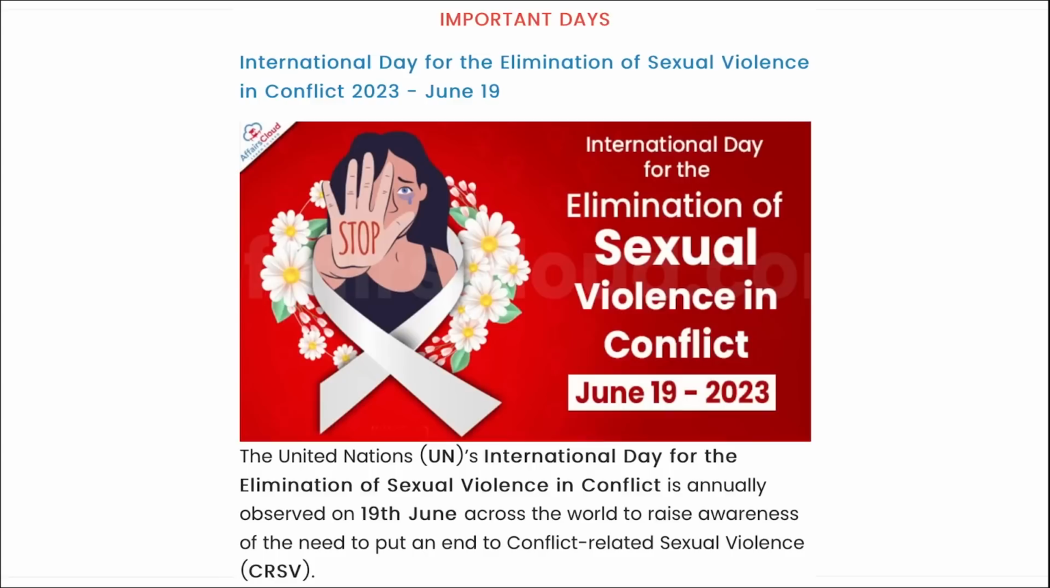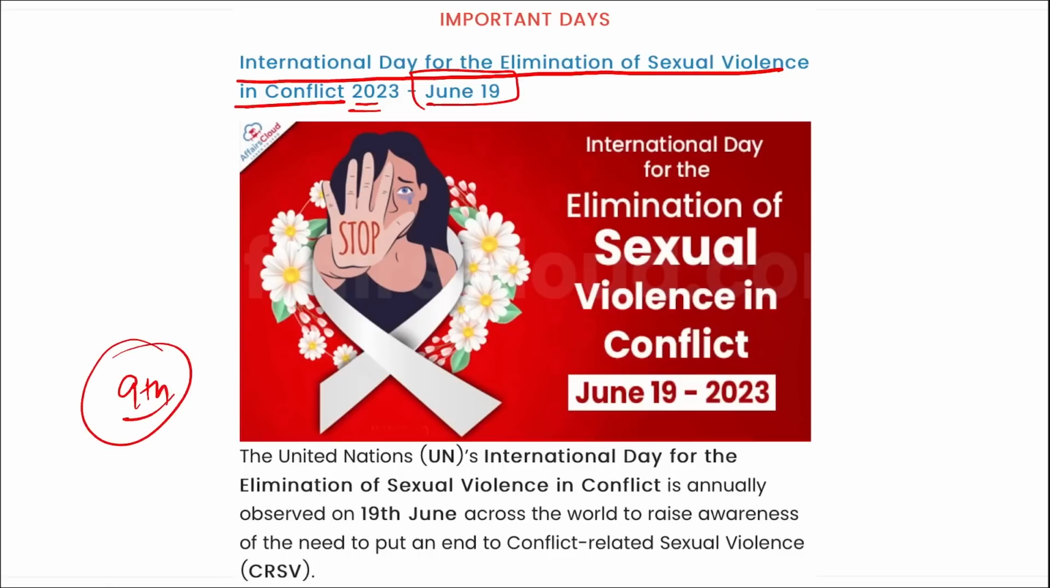Right? Next are your important days. International Day for the Elimination of Sexual Violence in Conflict 2023 is observed on 19th of June, and it is to basically create awareness across the world about the need to put an end to conflict-related sexual violence. This year in 2023 marks the observance of the ninth edition of the International Day for the Elimination of Sexual Violence in Conflict. The first ever edition of this day was observed in the year 2015.